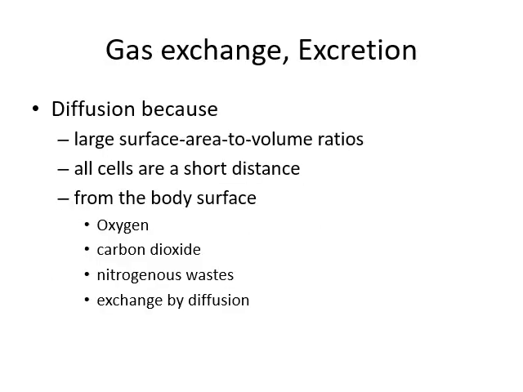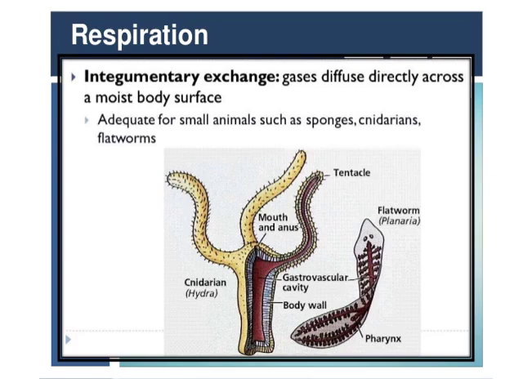Gaseous exchange is through diffusion, given the large surface area to volume ratio. All cells are a short distance from the body surface, so oxygen, carbon dioxide and nitrogenous waste are exchanged by diffusion. Here is the respiration. So respiration is through the integument.